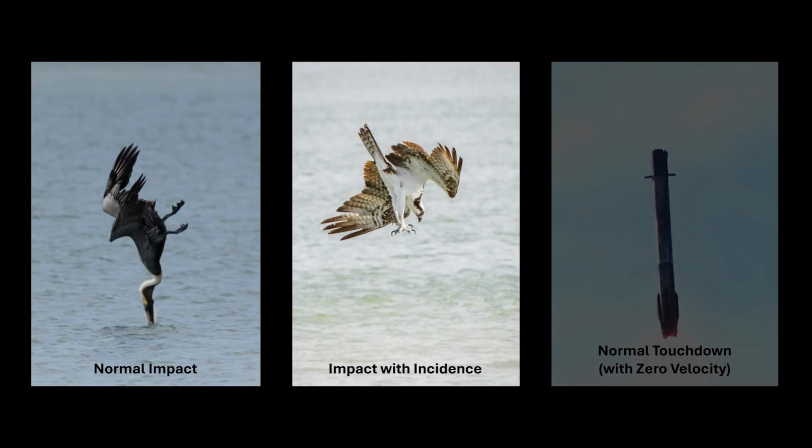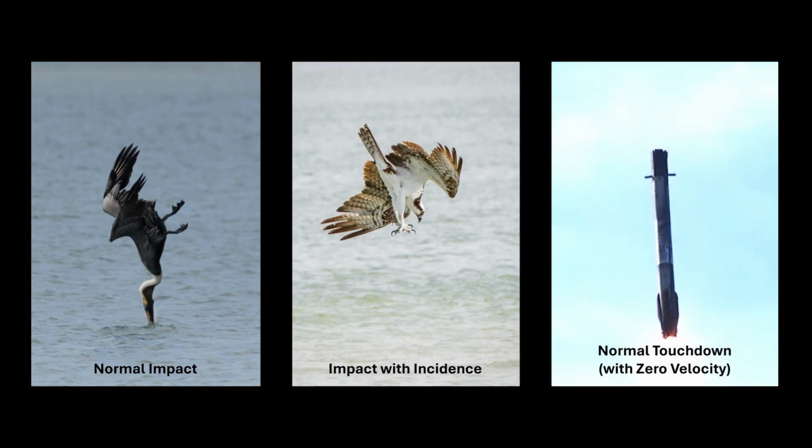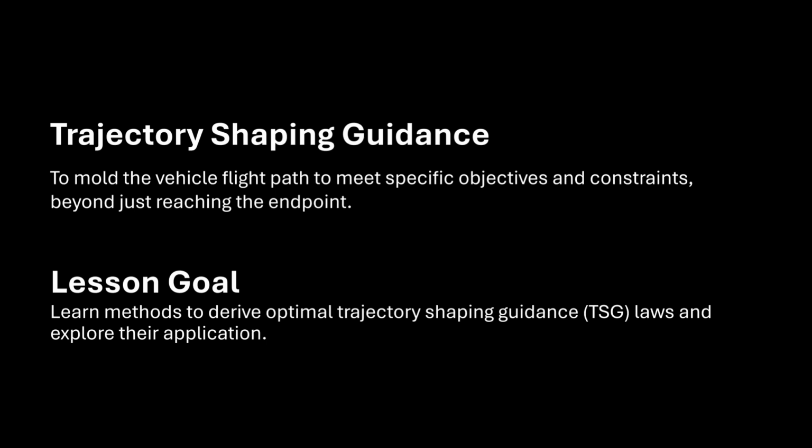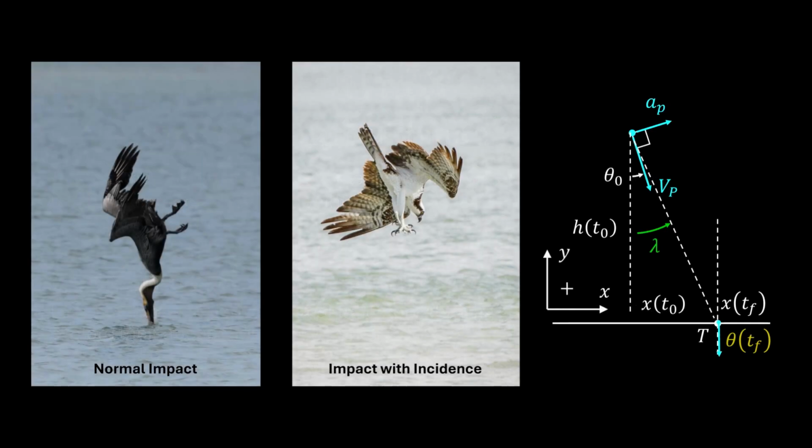Many animals and engineered vehicles reach a specific endpoint while meeting other objectives related to attitude or velocity. These are examples of trajectory shaping guidance, which generally molds the vehicle flight path to meet objectives beyond just reaching that desired endpoint. Our goal was to learn how to derive optimal trajectory shaping guidance laws and to explore their application. We worked from a scenario that was like the apparent behaviors of pelicans, falcons, and other birds of prey, where target capture at a particular body angle was desired.